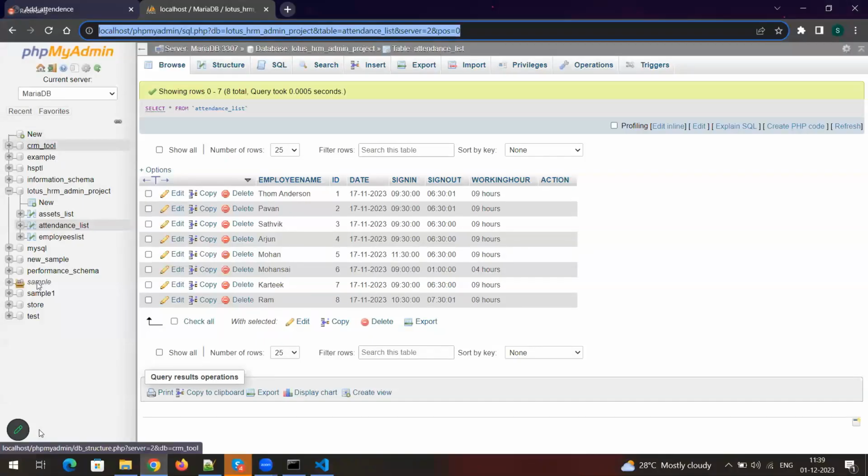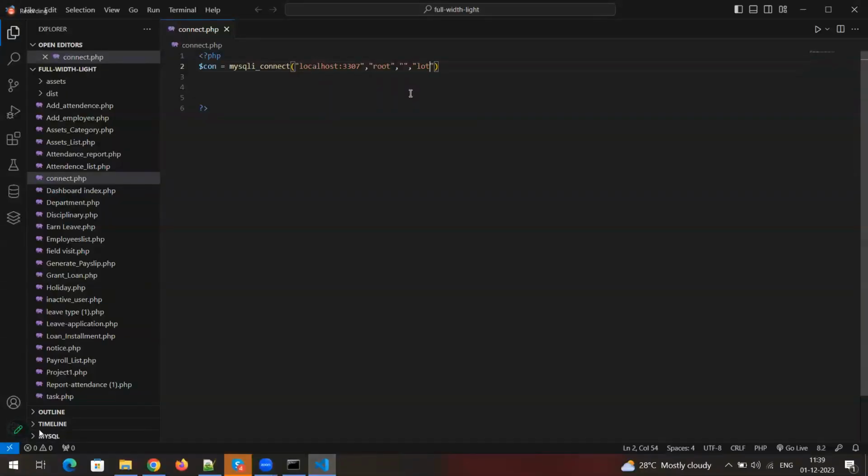Because in the SQL server we have multiple databases, right? So we need to know which database we need to connect. I'm going to connect to this Lotus HRM admin project, so I'm giving this database name: lotus underscore HRM underscore admin underscore project. Finally, you need to use a semicolon as usual. This is the first step we need to do.